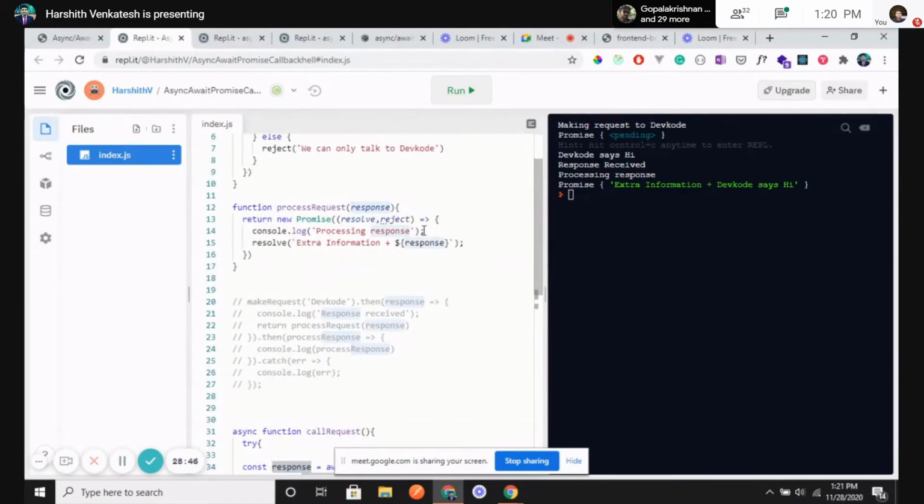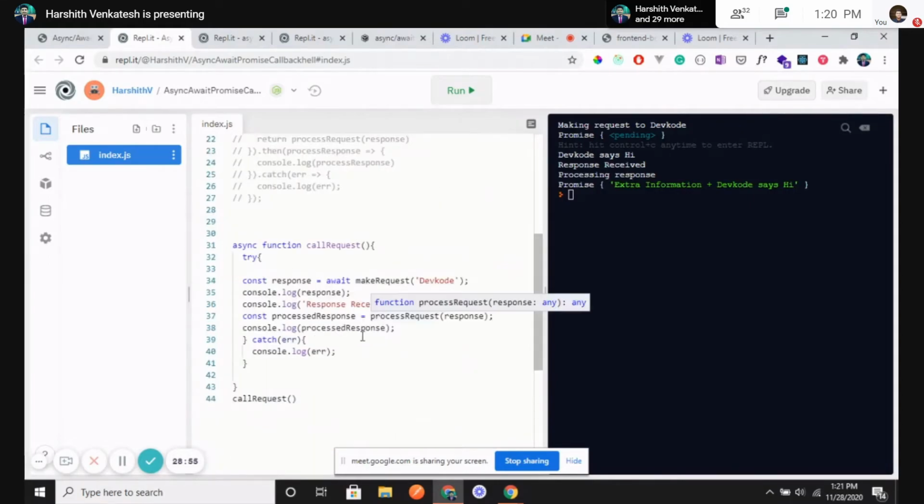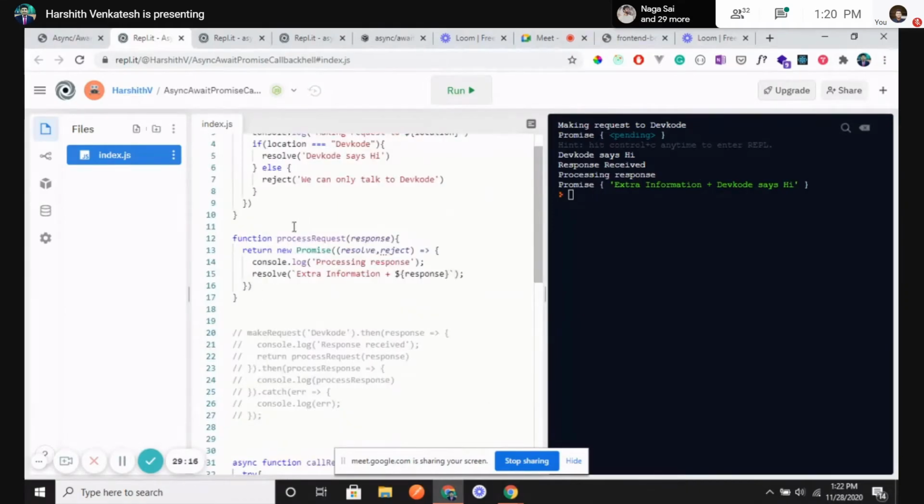What is the state? It is telling, okay, processing the response, and then it is sending me a promise saying that extra information. The code says hi. Correct? Line 37 should have a read, right? Line 37. Oh yeah. So we see that a promise is being sent because it is not taking more time.